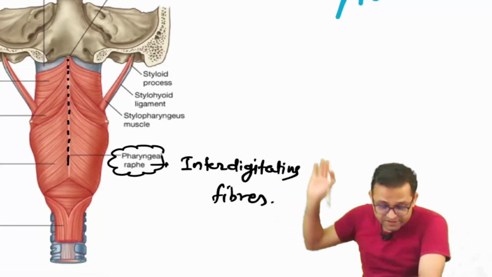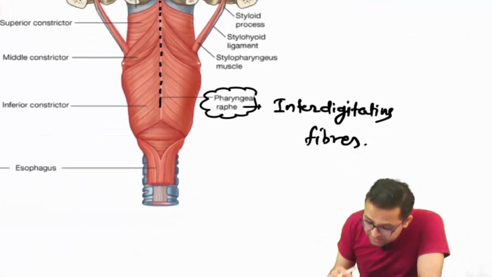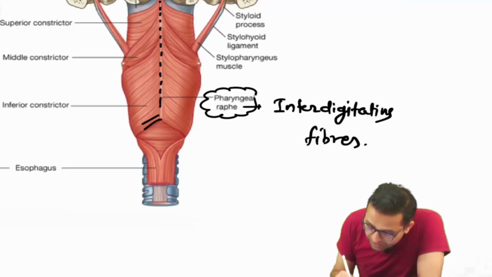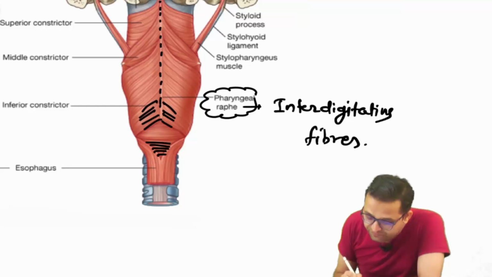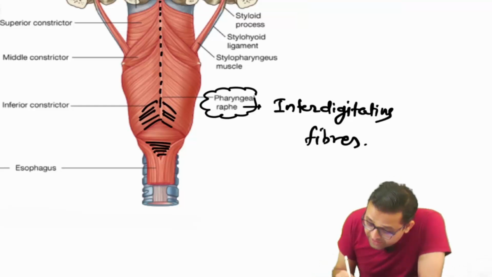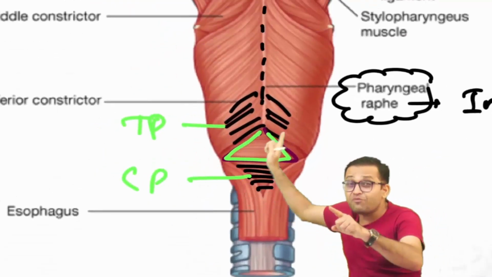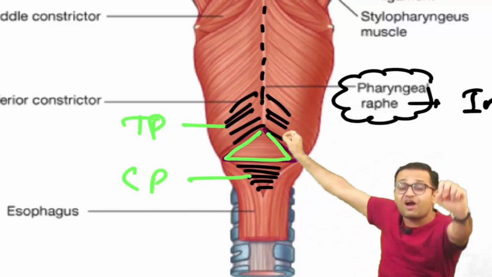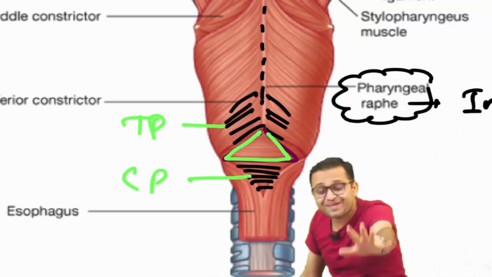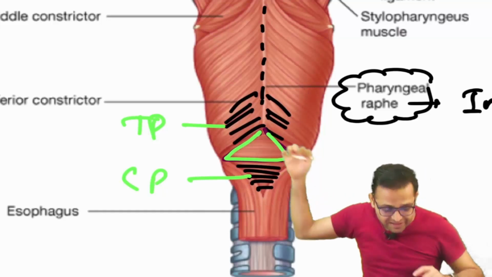Now try to understand. Here we can see the oblique fibers of the inferior constrictor, and this is the horizontal fibers of the inferior constrictor. I will teach you later. There is one triangular space, one triangular gap between the thyropharyngeus and the cricopharyngeal part. Can anyone tell me what is the name of this triangular weak area? Please inform me in the comment box.